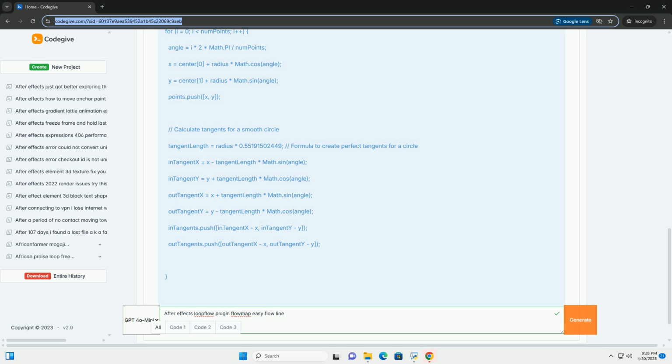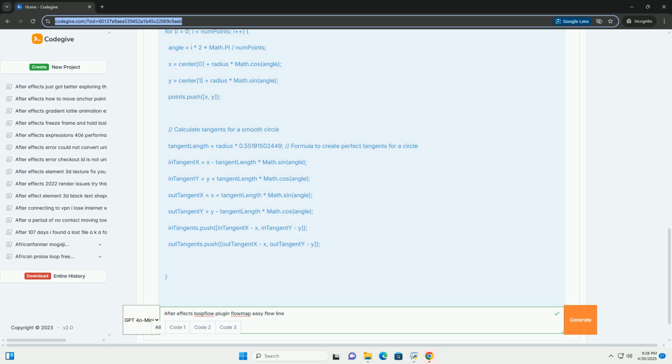Expression-driven looping flow maps: create flow maps based on procedural noise functions, like fractal noise, that are also looping. You can use the loopOut expression in After Effects to create looping noise. 4. Custom layer properties. You can link properties of your layers to the Loopflow path and control them with expressions.